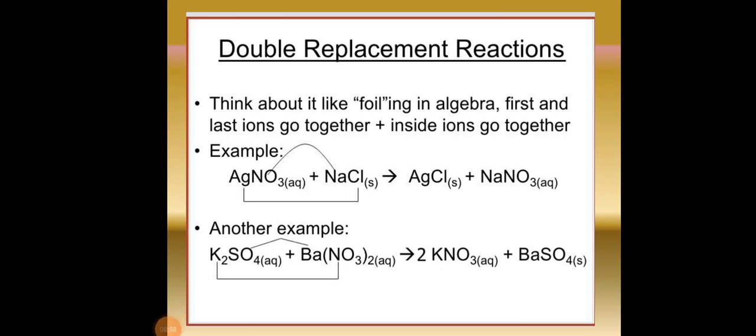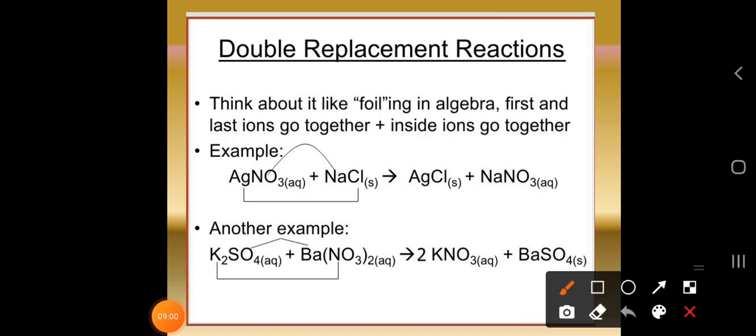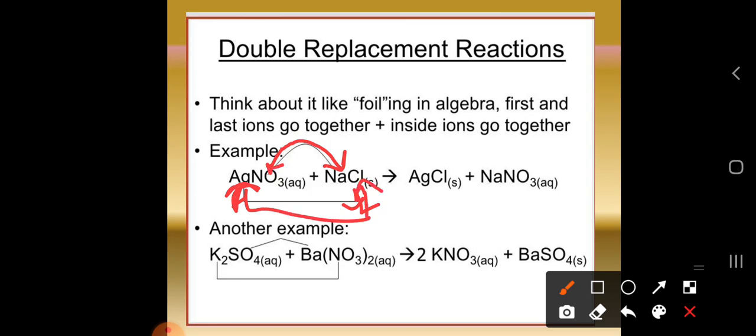Okay. This is the first ion, this is the last ion. This Ag is the first ion and Cl is the last ion. And what happens? This last ion will form a bond with the first ion. So, this is your double displacement reaction, like first and last ions go together and inside ions go together. Okay. So, this is our formation of double displacement reaction.